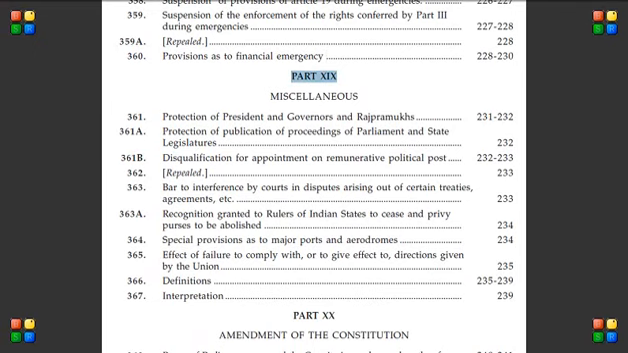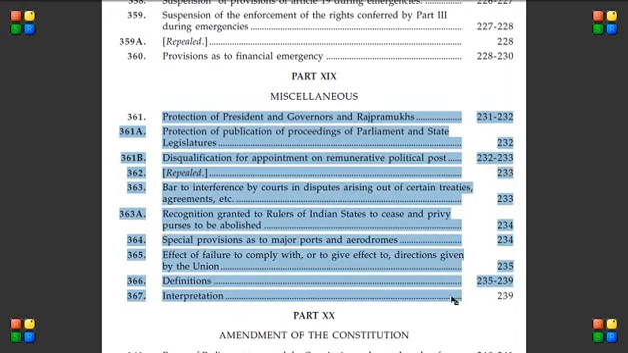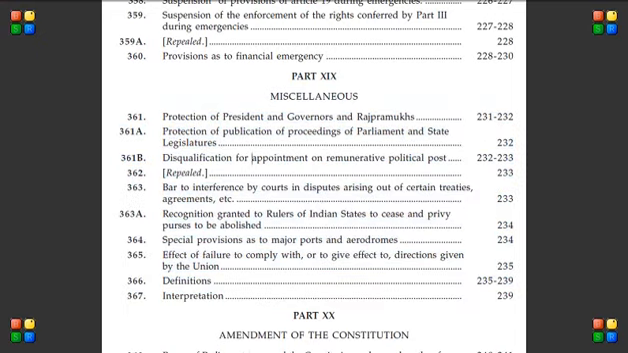Part 19 talks about some miscellaneous, meaning mixed provisions, some extra provisions. It's like governors and Raj Pramukhs. Raj Pramukhs used to be there earlier; right now there are no Raj Pramukhs. There's some kind of extra part.